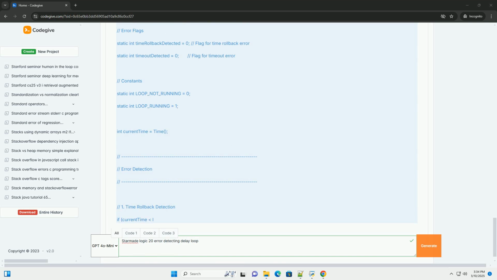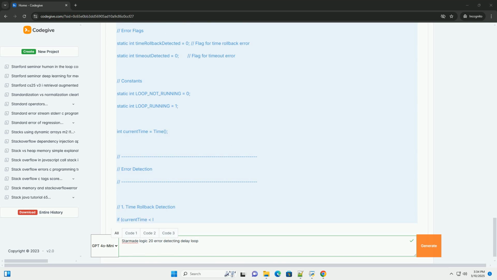Explanation. last_time stores the current time value from the previous execution of the logic block. We compare the current_time to last_time. If current_time is less than last_time, it means time has gone backwards, signaling a serious error.